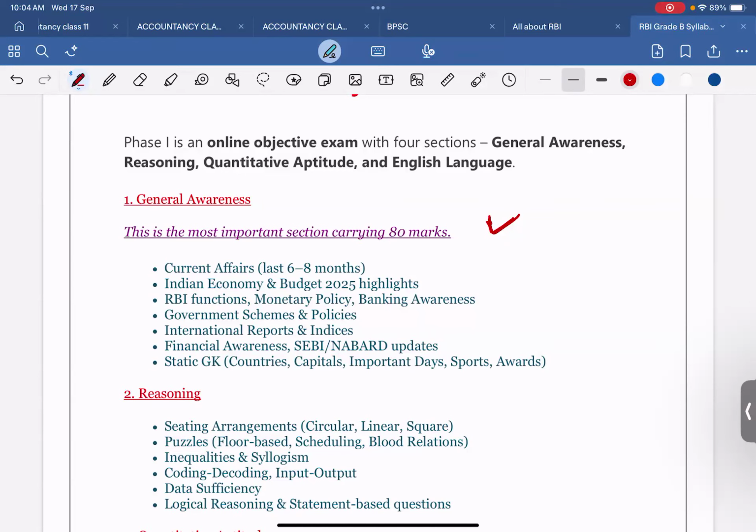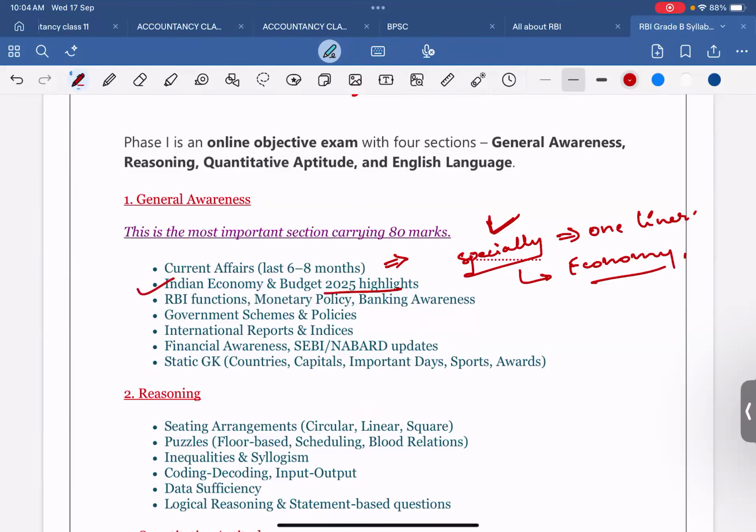The current affairs of the last 6 to 8 months, especially one word, one liner, will be the most important, and the economy section, that is enough for that. Indian economy and budget 2025 highlights.